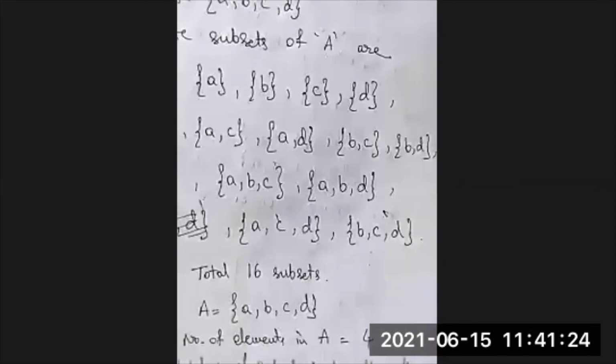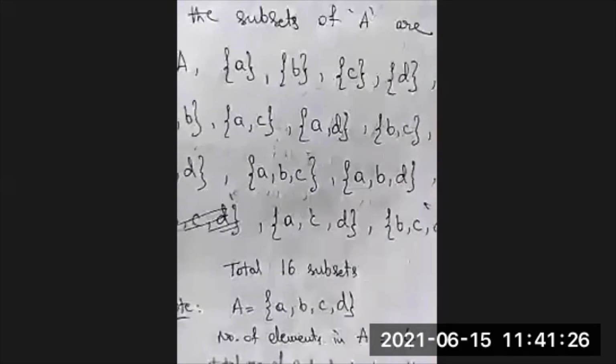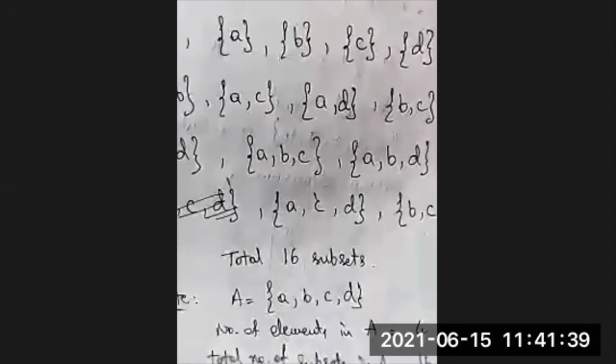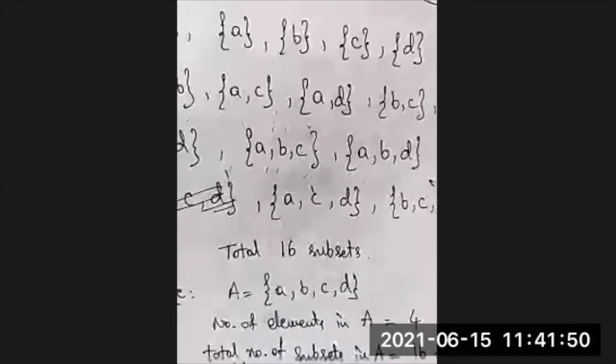We have got the total 16 subsets. Now you check whether there is any relation between the number of elements of a given set and the total number of subsets of the given set. Here you observe that the number of elements in the given set is 4. Is it right or not? A, B, C, D, 4 elements. Here the total number of subsets are 16.